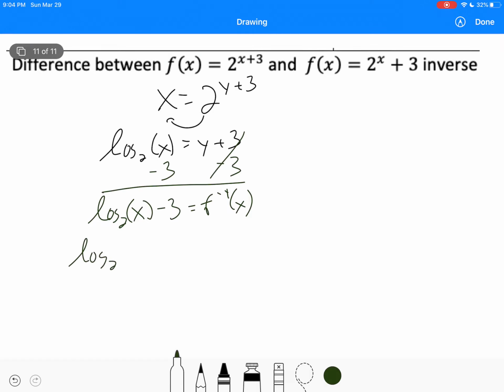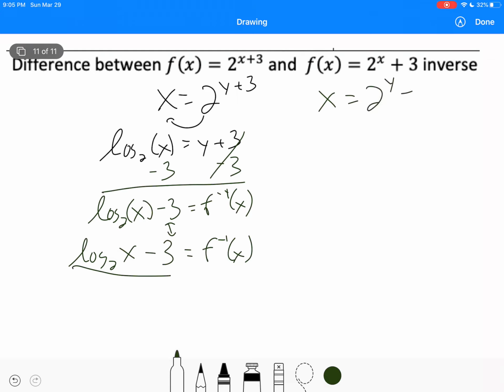This can also be written like this, okay? These two are the same. It is understood that the log is only going on the x if you don't have a parentheses, okay? If you have a parentheses on both of them, then it's going on both of them. But if you don't have a parentheses, then it's understood that the parentheses is only on the first one. So if you see it like this, then that really just means that it's on the first one, okay? Unless you visually see it.